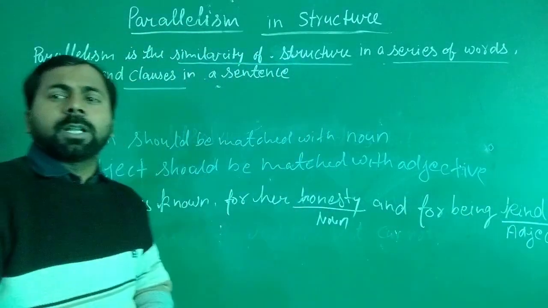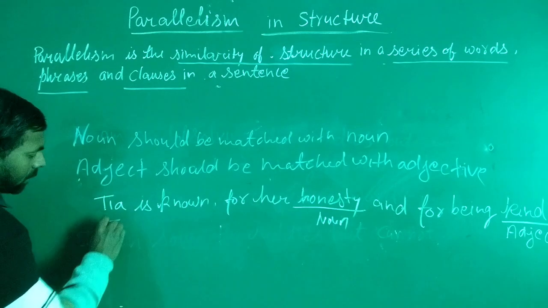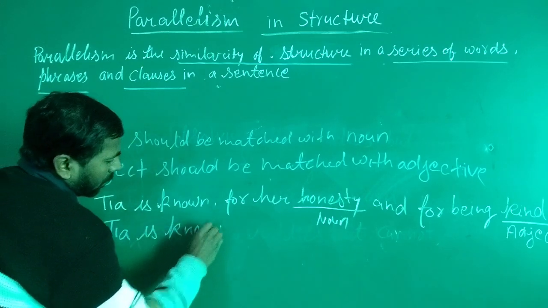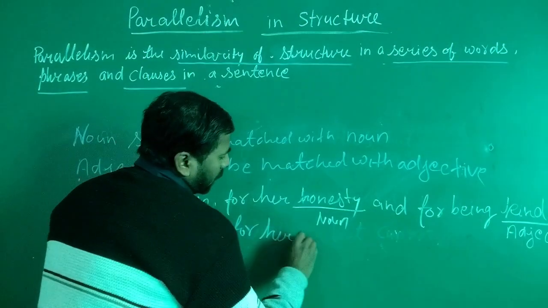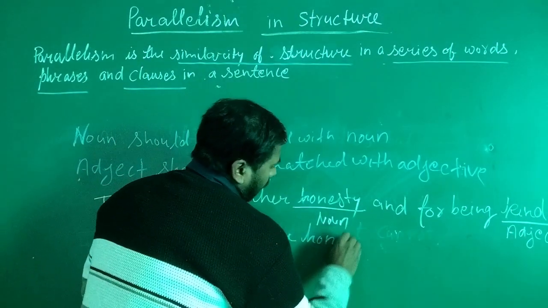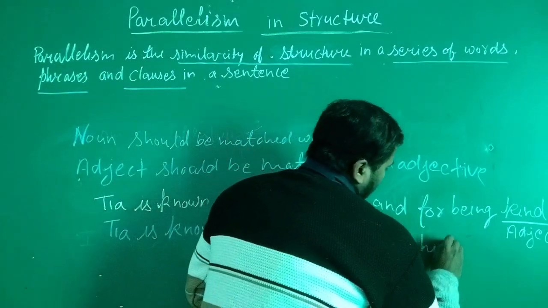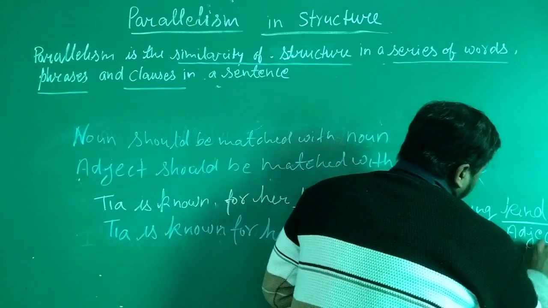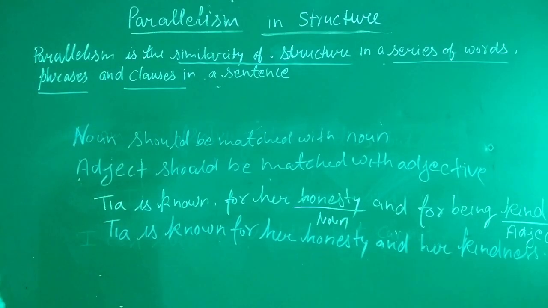The correct sentence is going to be: Tia is known for her honesty and her kindness.